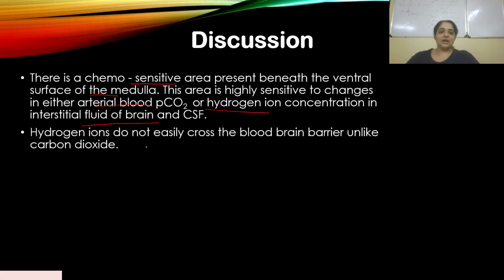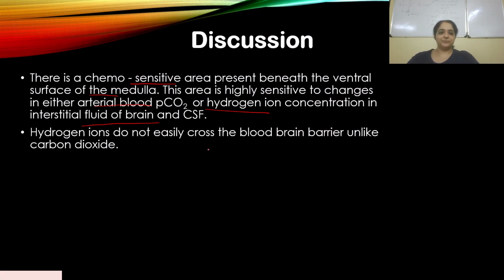Now, hydrogen ions do not easily cross the blood-brain barrier, unlike CO2. If you've seen my previous presentations, you know what I'm talking about, but I will explain it here also.